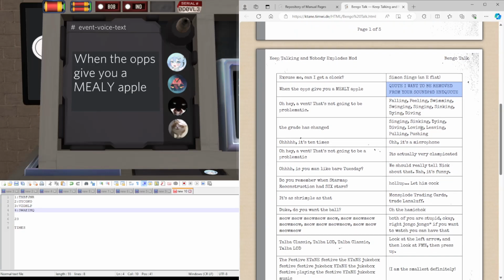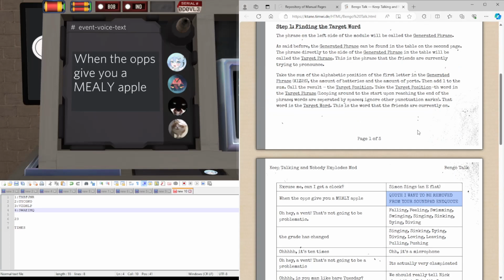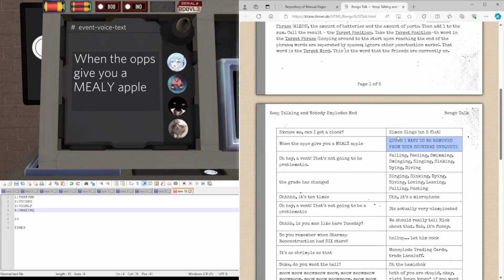So let's count to the 27th word. 1, 2, 3, 4, 5, 6, 7, 8, 9, 10, 20, what are we going to do again? 23, 26, 27. So 10, 20, 21, 22, 23, 24, 25, 26, 27. So this time my word is from.